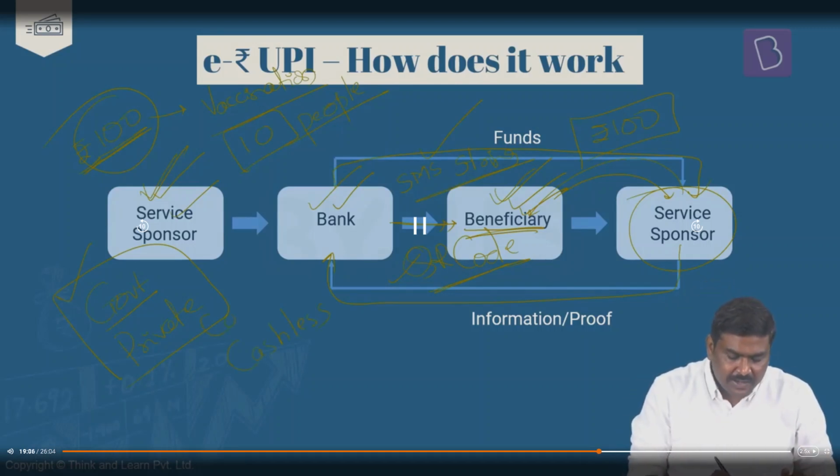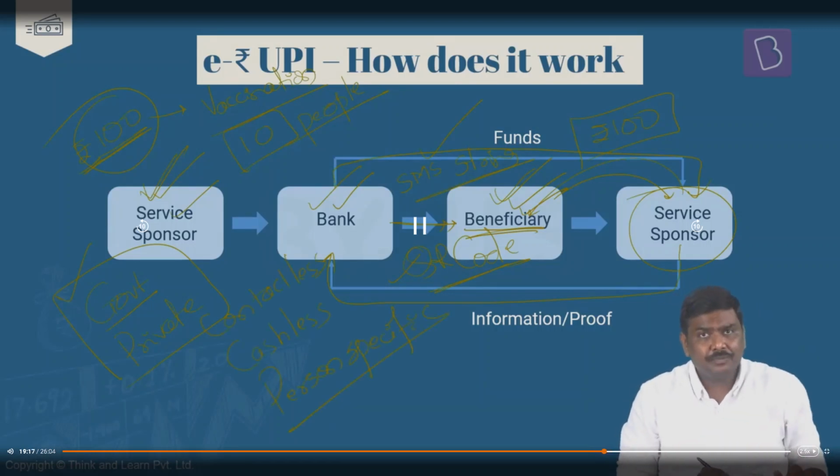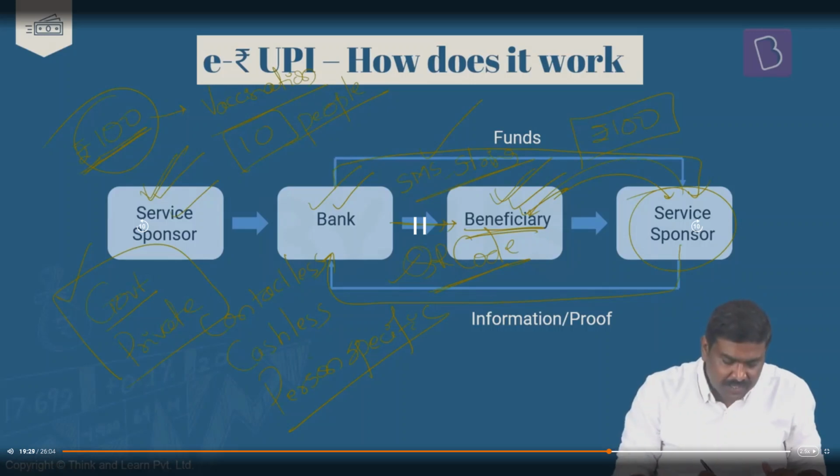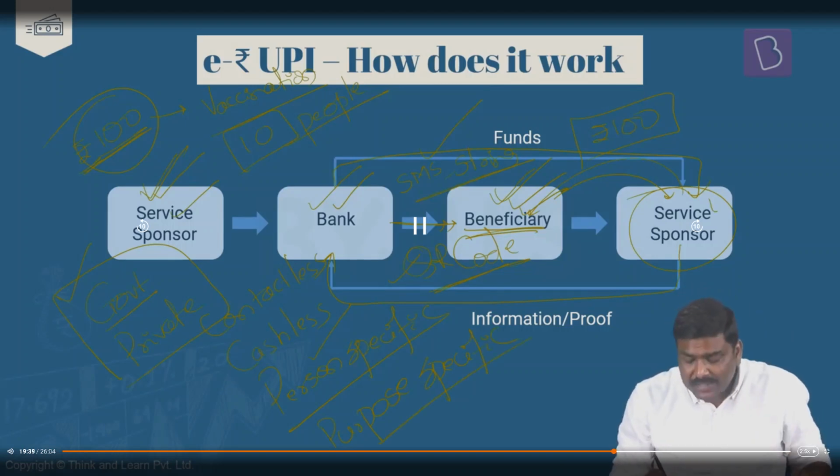Cashless. One, contactless. And the second one, cashless. Third one, person specific. What is person specific? Who are the 10 people that have been identified? Who are the 10 beneficiaries who have been identified? And they're going to send the QR code or SMS string only to these particular 10 people. Person specific. And finally, purpose specific. These particular 10 people can use this QR code or SMS to get vaccinated.